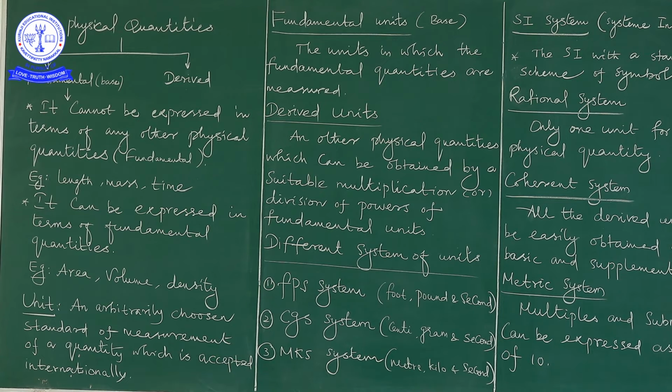In olden days, they used units like these. CGS system means centimeter, gram, second. And the third is the MKS system: meter, kilogram, second.